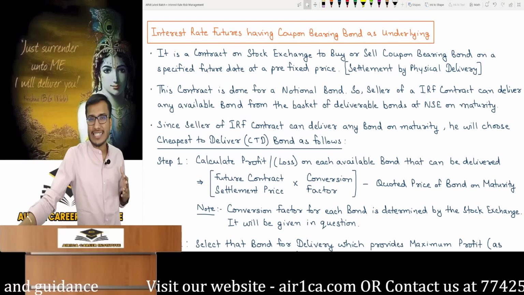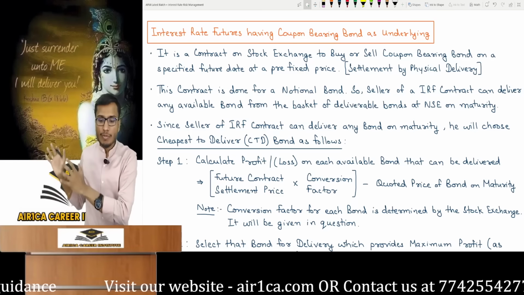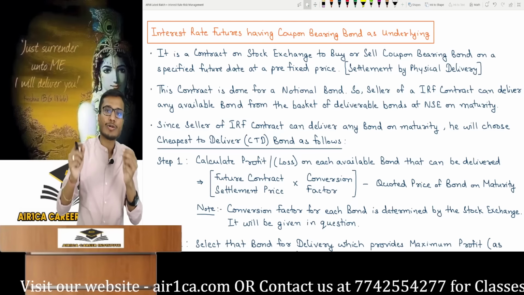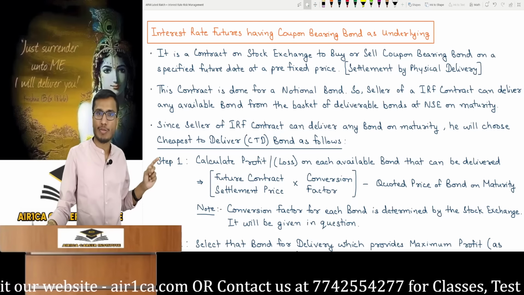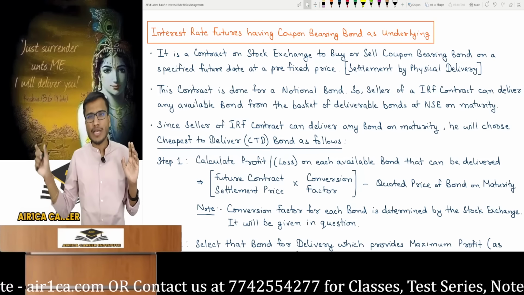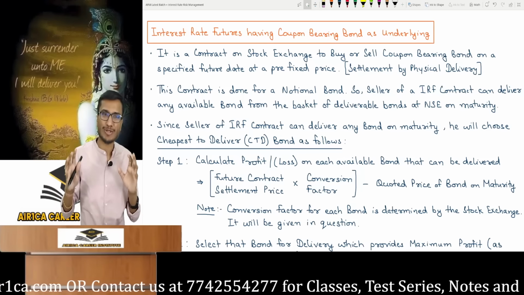Now in this case, how will the seller's profit be calculated? The seller will analyze all the bonds in the market to see which bond to deliver to get the maximum profit. So for every deliverable bond that is there, the seller will calculate their profit or loss. Profits won't be equal for all, each will have a slight difference.